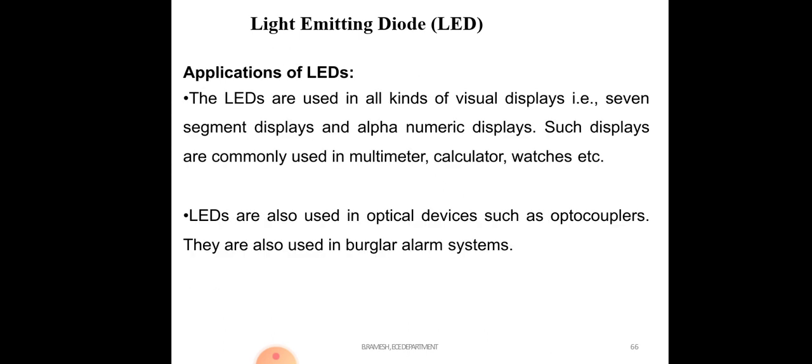Next, applications of LEDs. LEDs are used in all kinds of visible displays, that is 7-segment displays and alphanumeric displays. Such displays are commonly used in multimeters, calculators, watches, etc. LEDs are used in optical devices such as optocouplers. They are also used in burglar alarm systems. So these are the applications of LEDs. In this session I am going to revise the topics we covered.